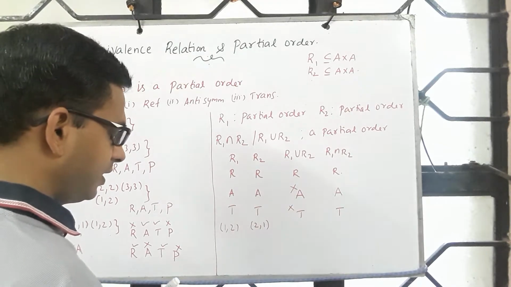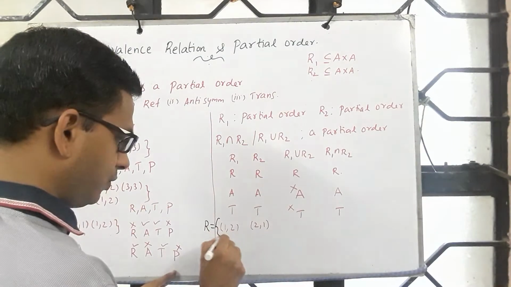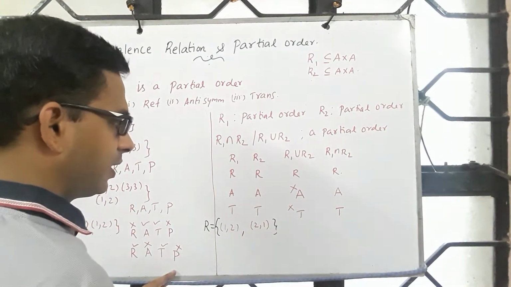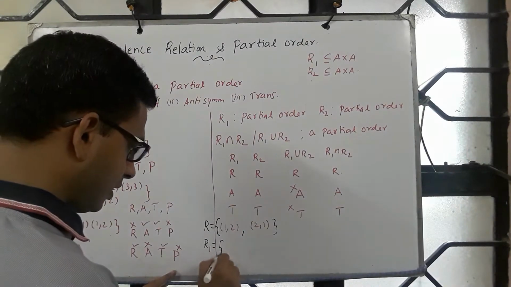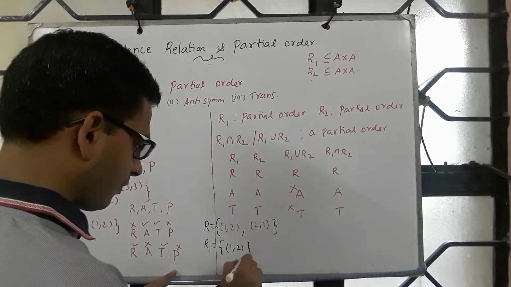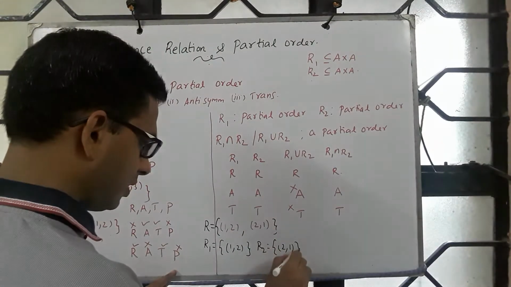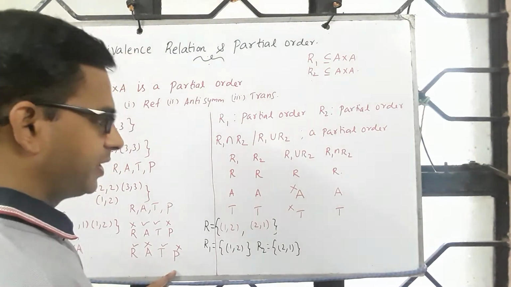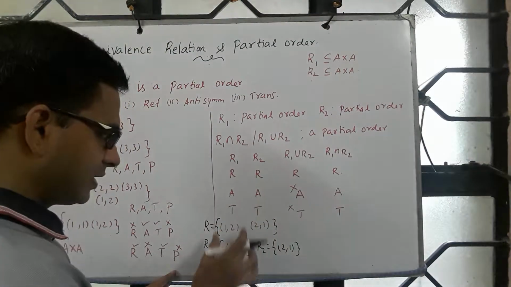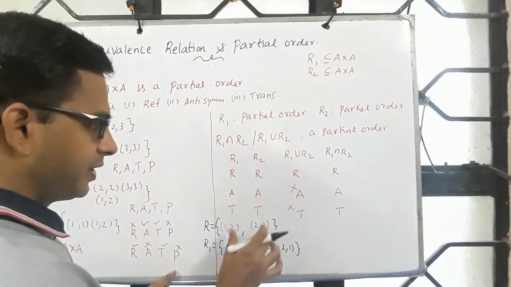For example, R1 is {(1,2)}, and R2 is {(2,1)}, which means the union contains (1,2) and (2,1), but it is not antisymmetric. R1 as such is antisymmetric, R2 as such is antisymmetric, but their union is not.